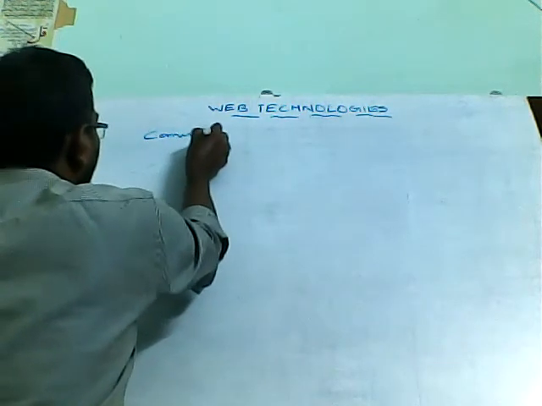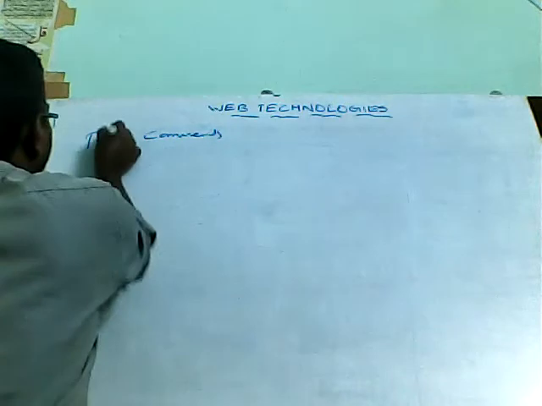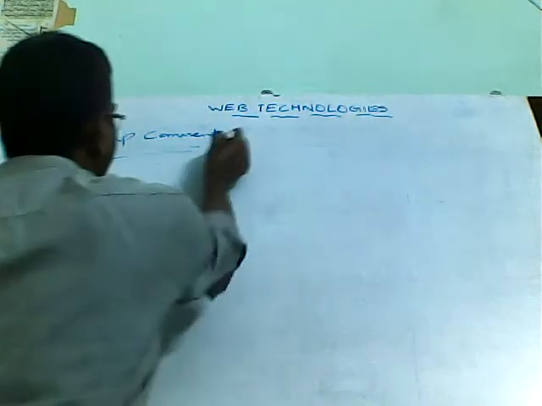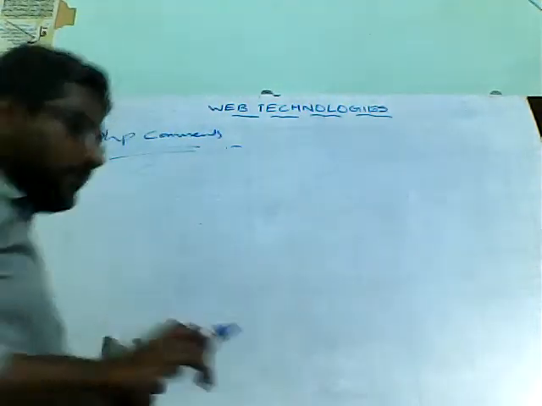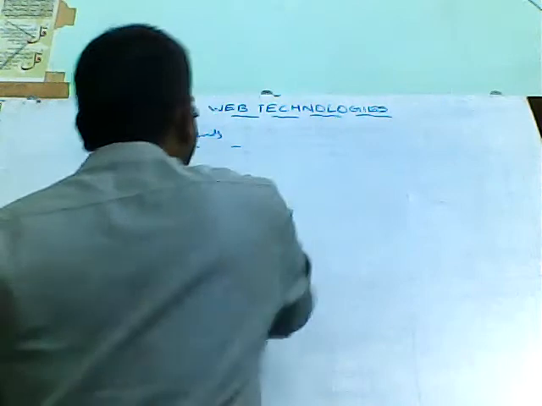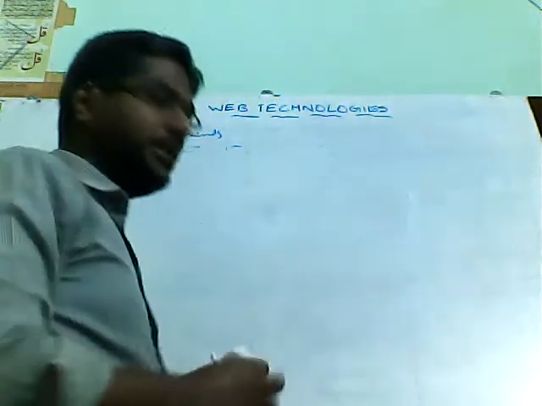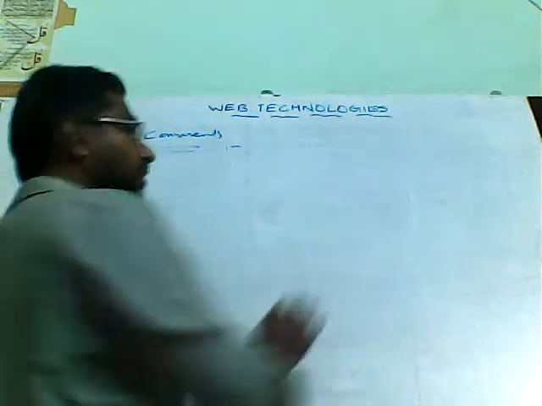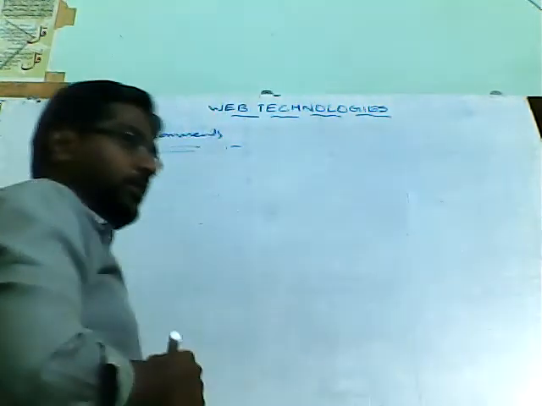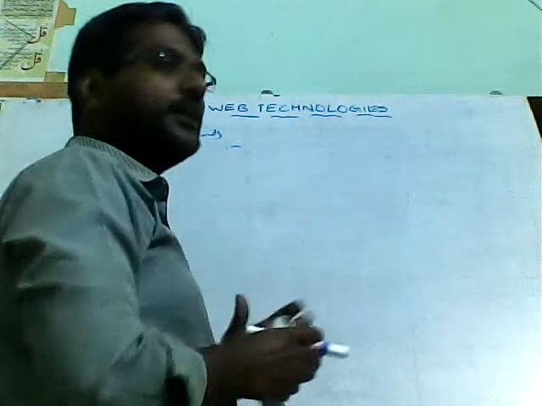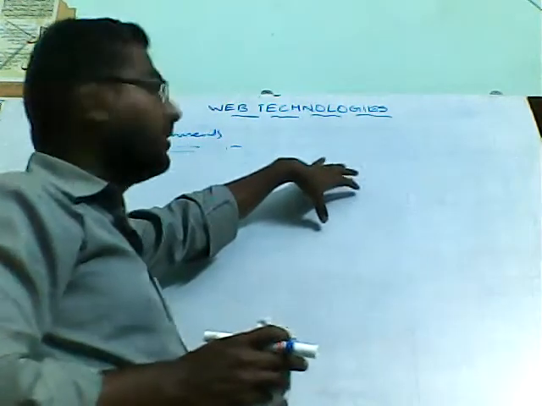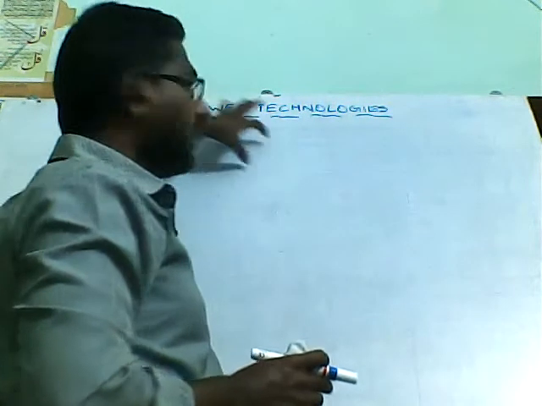So in PHP, how will the comments be used? What are the different types of comments we can use in PHP? First of all, what actually is a comment? If you want to describe anything, or if you want to give any explanation for any variable or for any statement, we can write comments.